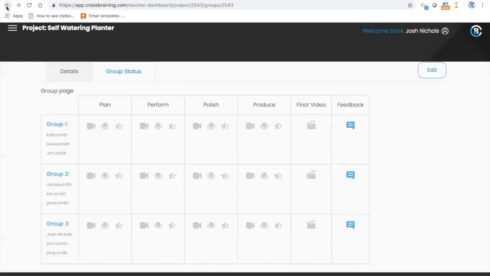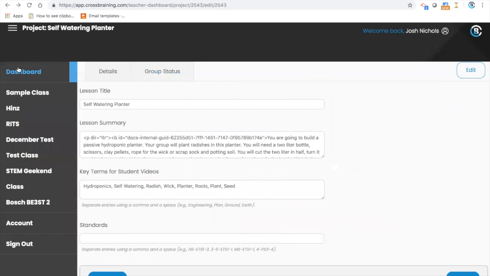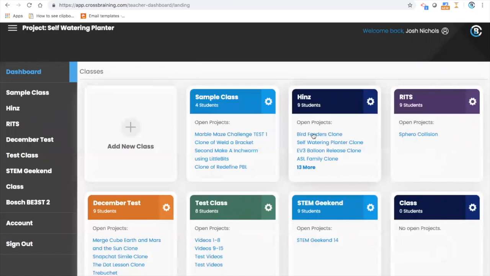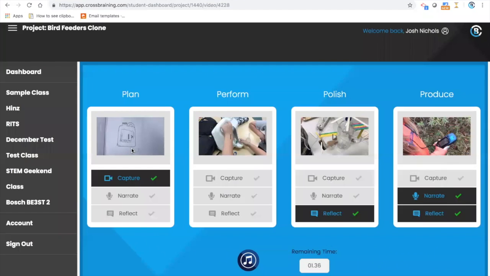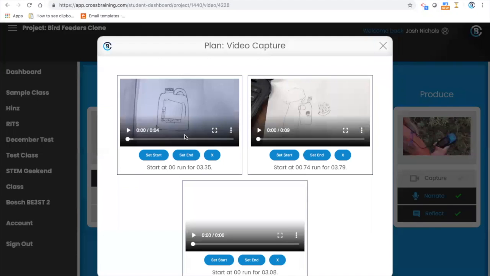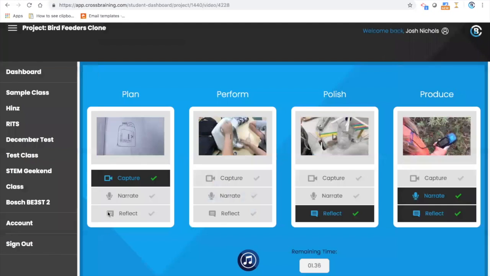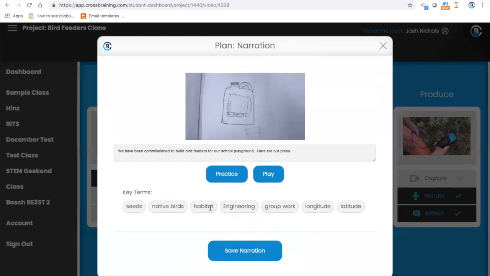So I'm going to go back into my dashboard, and I'm going to show you an existing project right here. And what you're going to see here is the footage. Let's say it was Kate's job to make sure it was great footage. She's going to hand select. In my case, I said, I want to see your plan. Well, I can see right away that they have plans in place right here. And whoever did the narration, I want to make sure that they're using these key terms that I've provided them with. So I'm going to go ahead and press play so I can hear it.